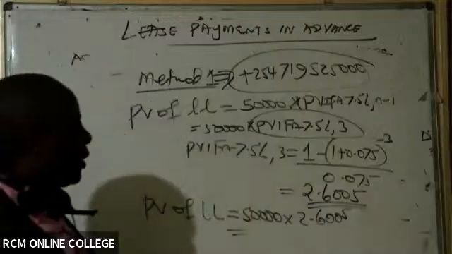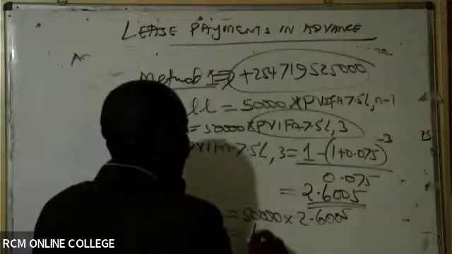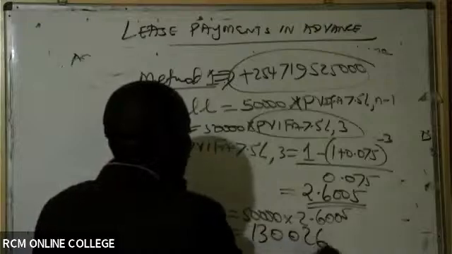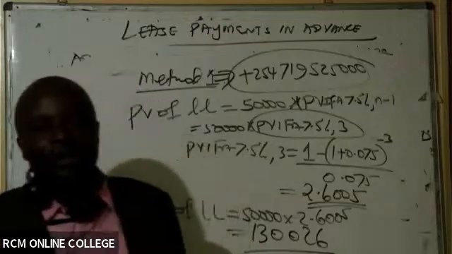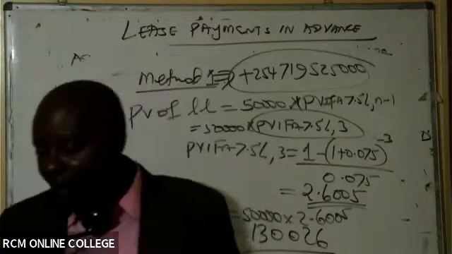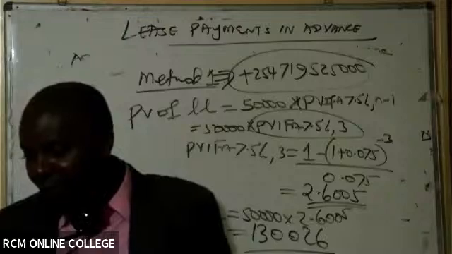All right. So this is going to give us 130,026 as the present value lease liability, present value of lease liability, which is very good.